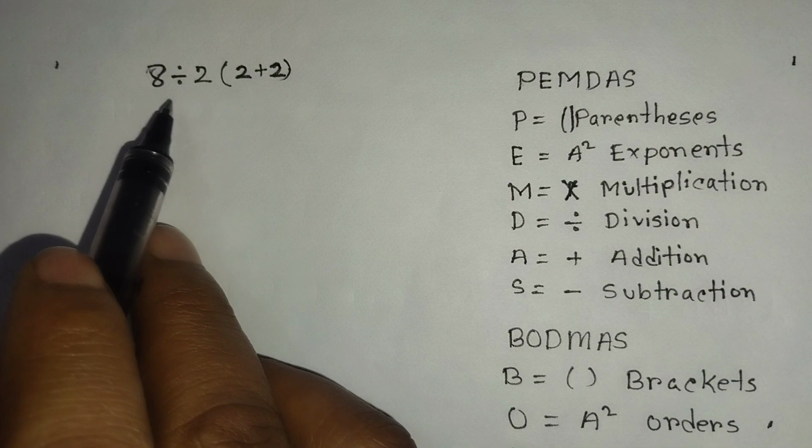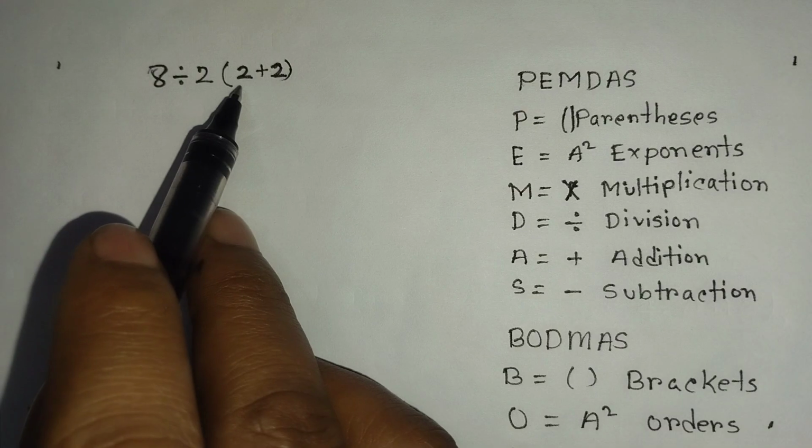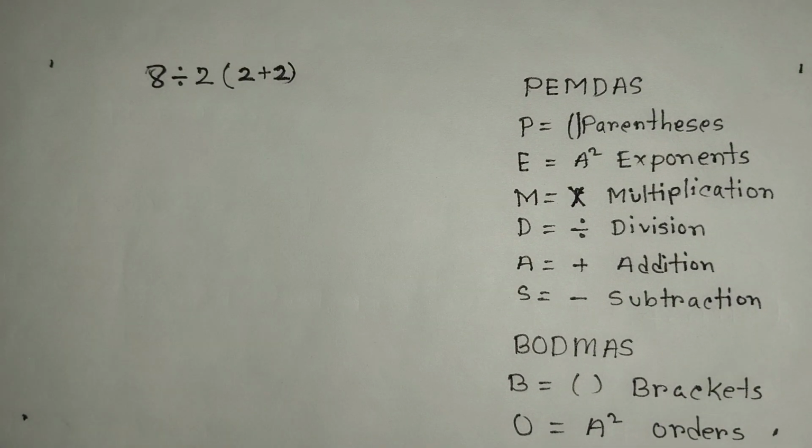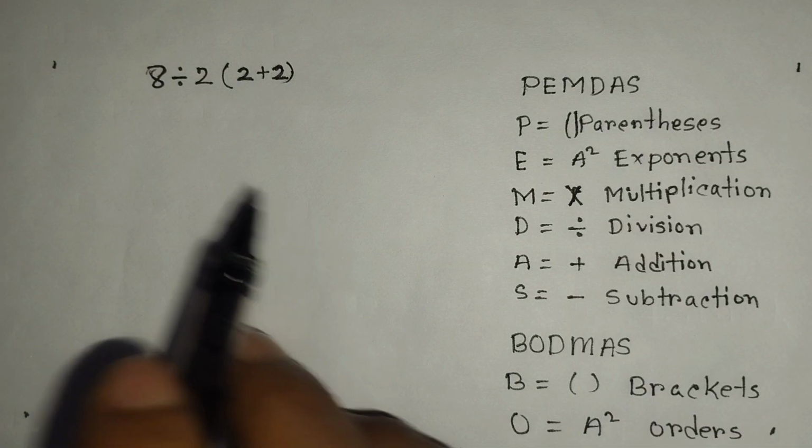This is the viral math. Here, 8 ÷ 2 × (2 + 2). So what is the answer? You have 10 seconds to answer it.